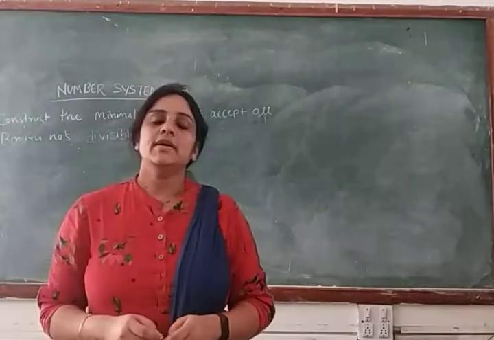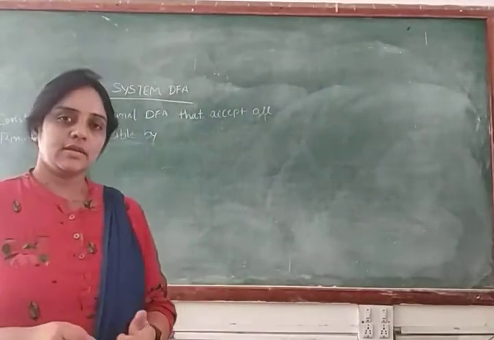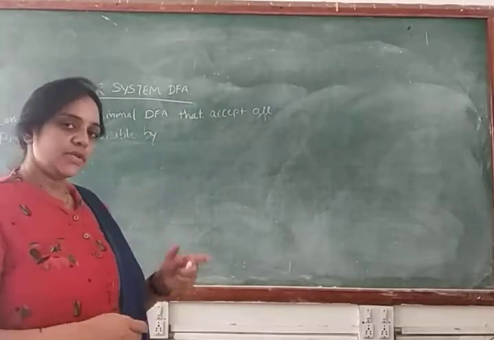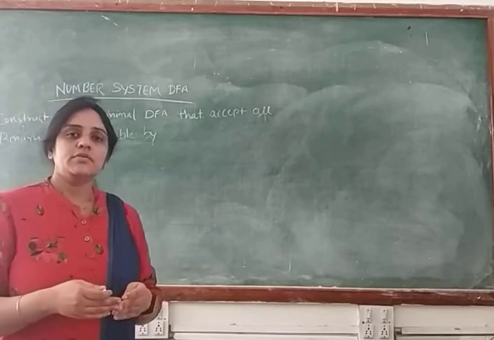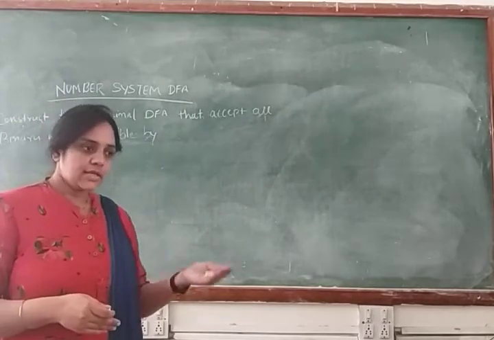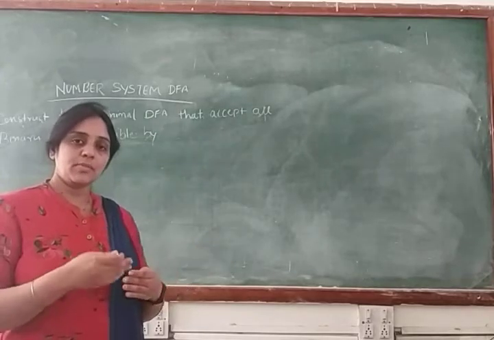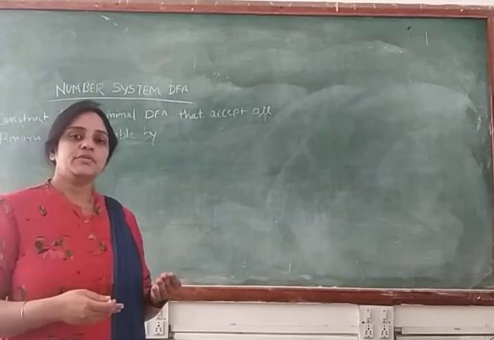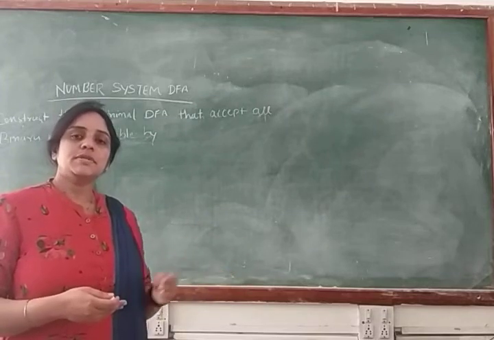Hello everyone. In this session we will discuss again some problem which is related to the number system of DFA. So we will make a DFA machine for the number system, the binary number which is divisible by 5. In the last lecture we discussed the same type of problem, where we made a machine for the binary number which is divisible by 4.